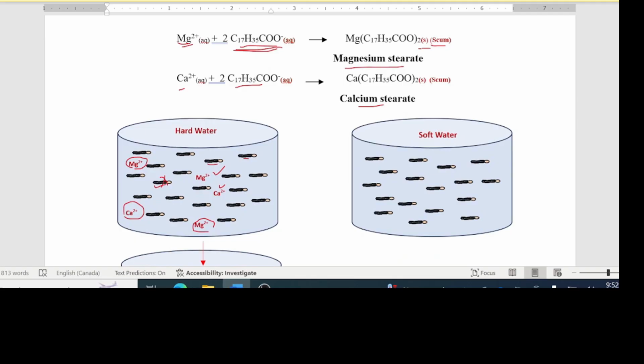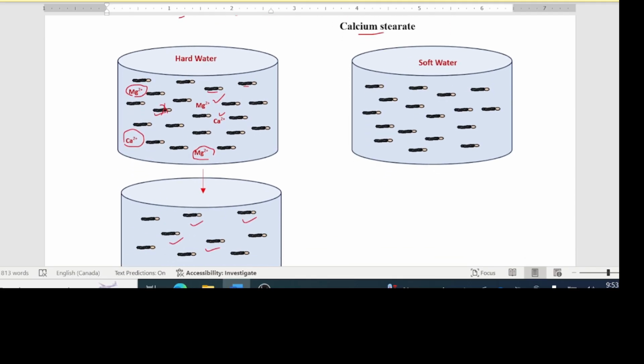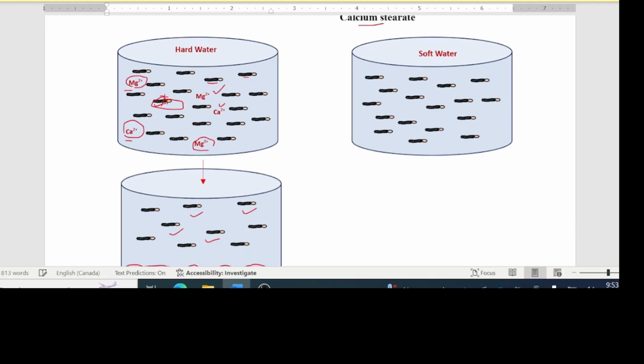I'm trying to depict to you what is happening here between the soap molecules and the presence of magnesium and calcium ions, okay? So what we said is this. When you have these ions there, they will quickly react with your soap molecules here and form precipitates. See? Look.